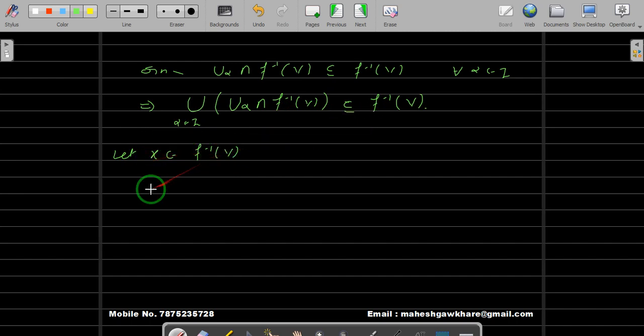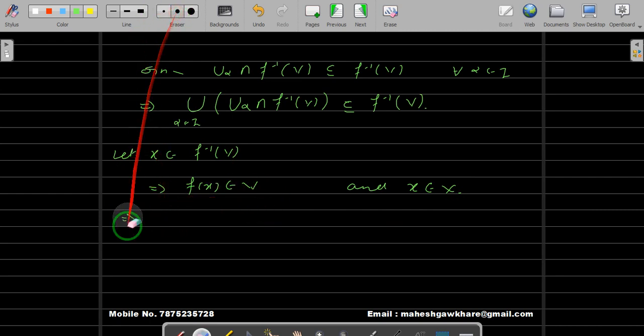So if x belongs to f inverse of V, this implies f(x) is a point in V, and also we know that x belongs to X. Now we know that V is open and f(x) is a point here.